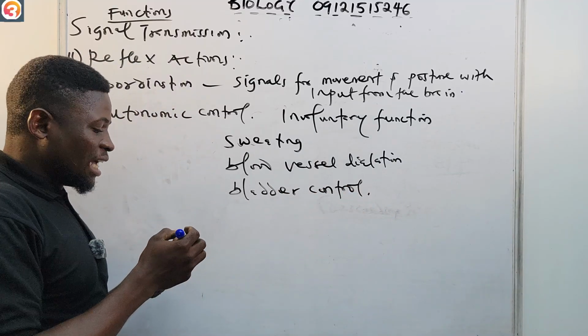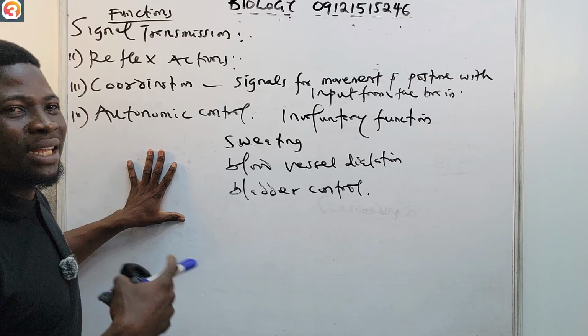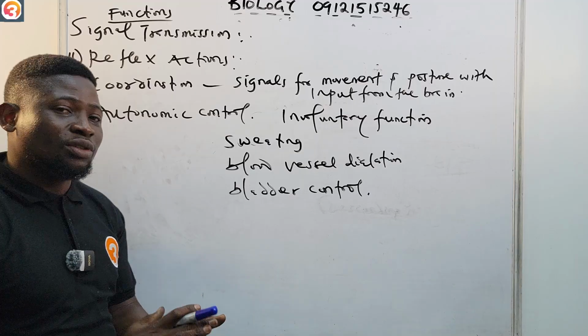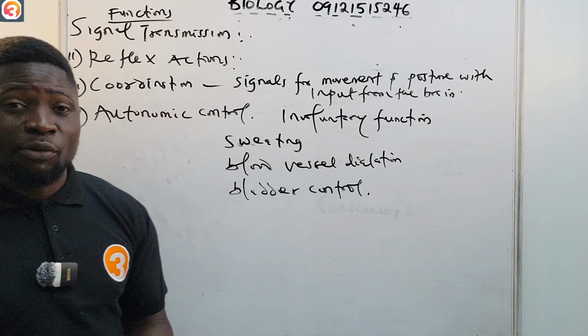So that's another function of the spinal cord. Autonomic control helps to regulate various involuntary functions like sweating, blood vessel dilation, and bladder control.